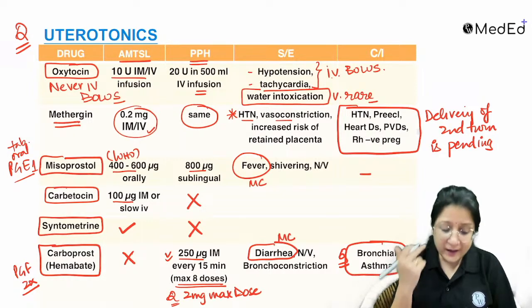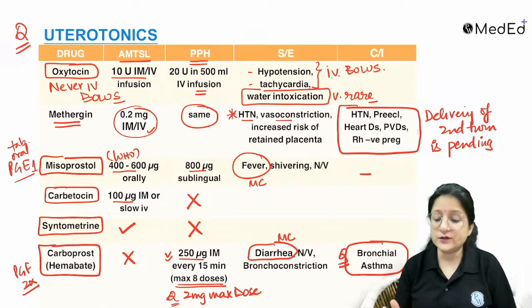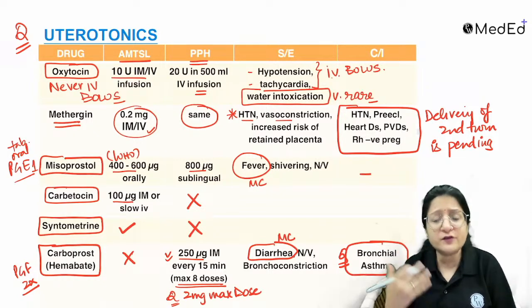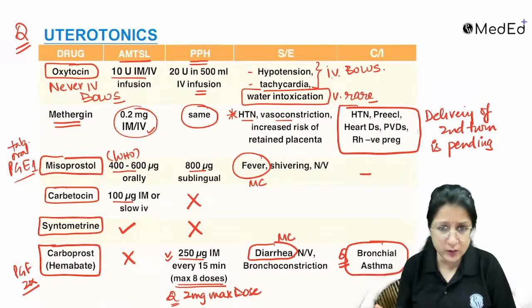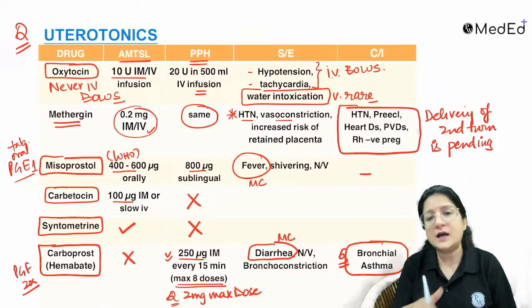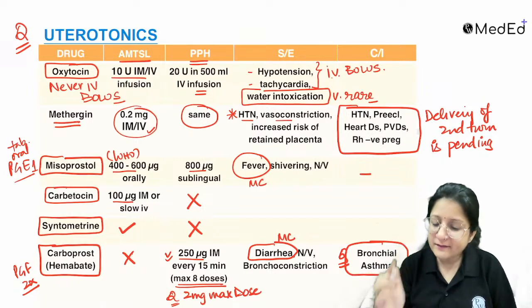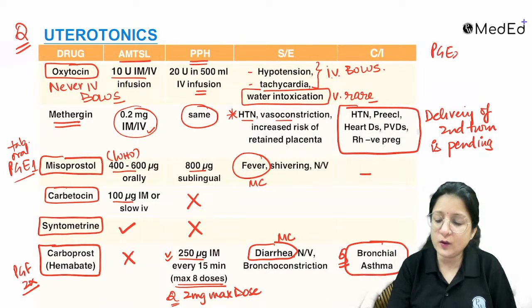Note. Now, in your exam, they also ask you this, that they can give you a profile like, which among the following drugs is used, or not used for PPH, and so on and so forth. So this chart is going to help you. Remember, very, very important point, that PGE2 analog, that is dinoprostone. Okay, dinoprostone, keep in mind, is not recommended to be used in AMTSL.